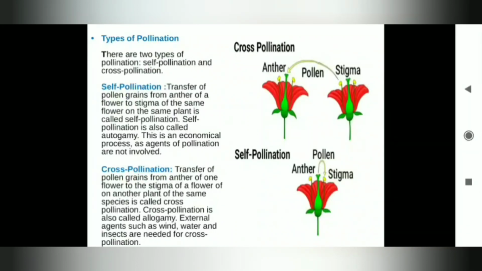Cross-pollination. Transfer of pollen grains from anther of one flower to stigma of a flower of another plant. Children, I'm sure you would be clear now. Cross-pollination is from one flower to another one, and self-pollination happens in the same flower. Okay. Cross-pollination is also called allogamy. External agents such as wind, water, and insects are needed for cross-pollination.